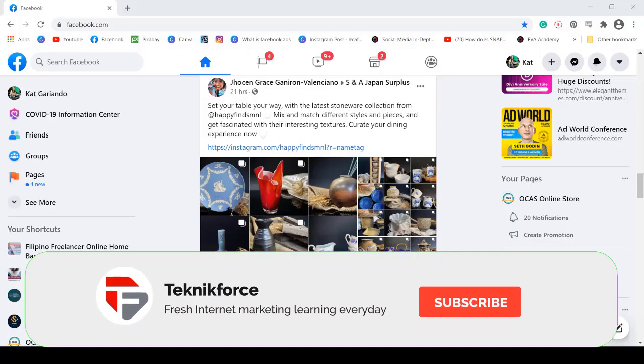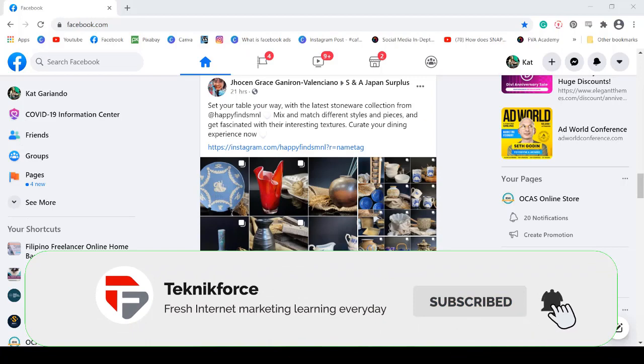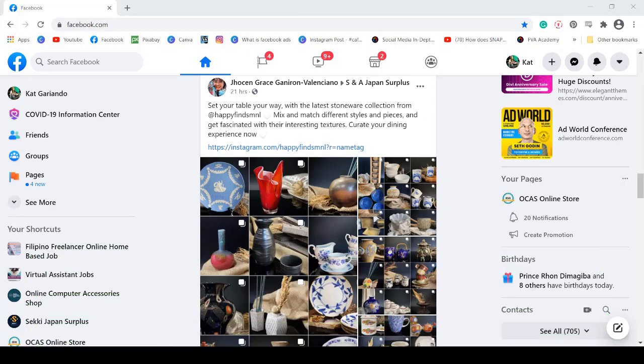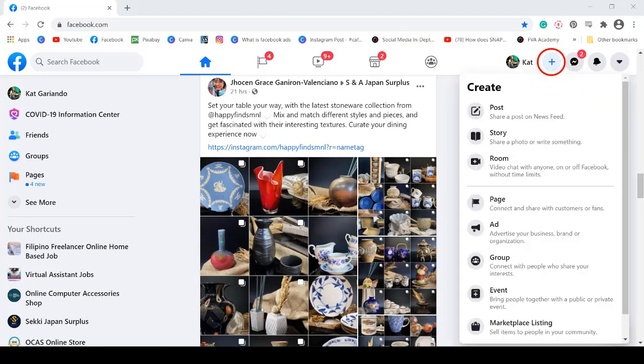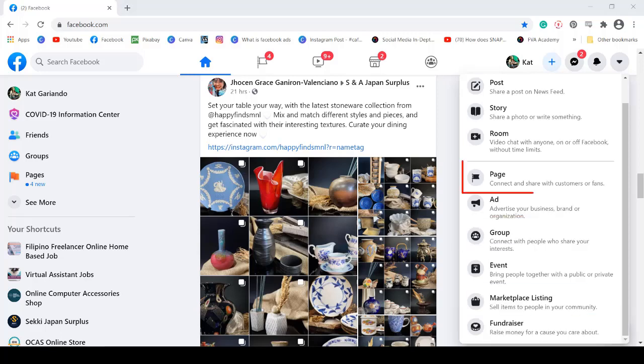To create a new Facebook business page, you must log into your personal profile. From there, you can select the Create a Facebook Page menu. Click on the plus icon on the top right corner of your Facebook web app. You will see a drop-down menu showing you options to create a post on your news feed, share a photo or a story, video chat with anyone, create a page, an ad, event, marketplace listing, and fundraiser. Click on the page option to create a page for your fans.